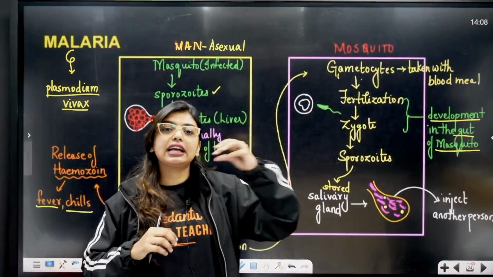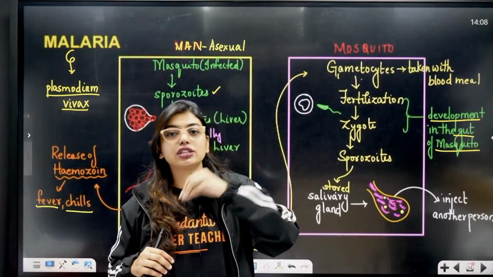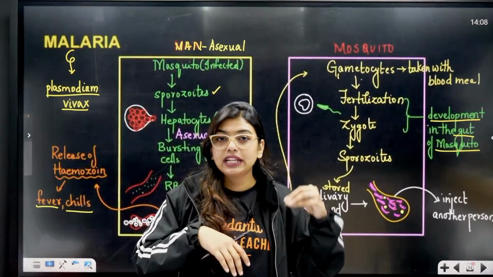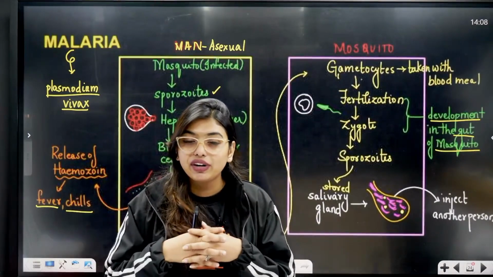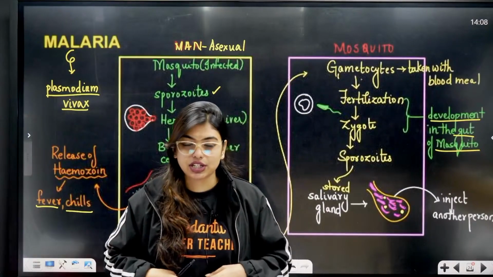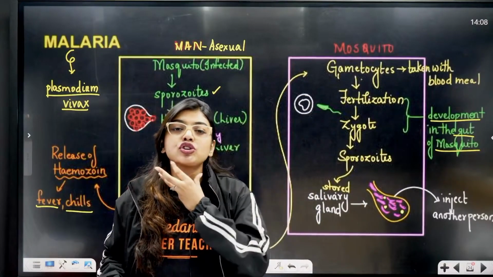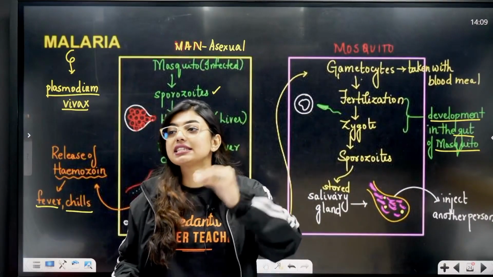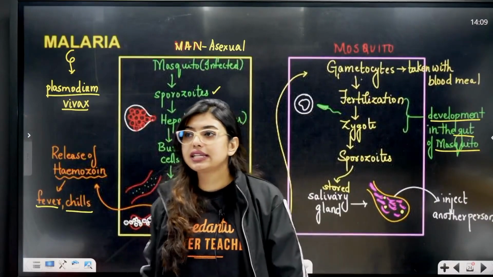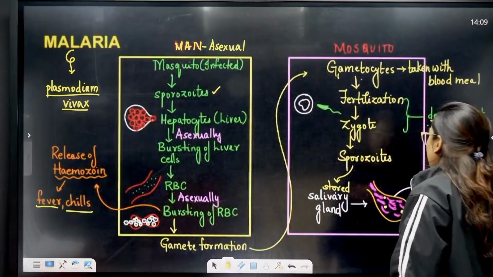The gametes will be taken up in a blood meal by another mosquito or the same mosquito, we do not know. Fertilization of the gametes will happen in the gut of the mosquito. Fertilization will lead to the formation of sporozoites. Those sporozoites will be stored in the salivary gland, and the cycle will continue. Clear? Okay, this is your malarial life cycle.